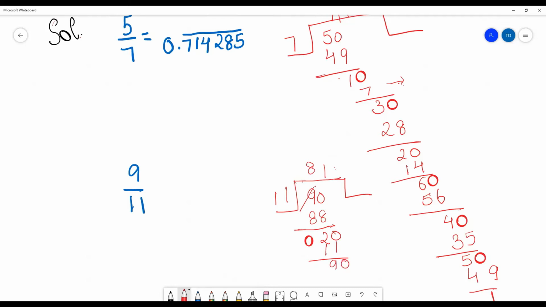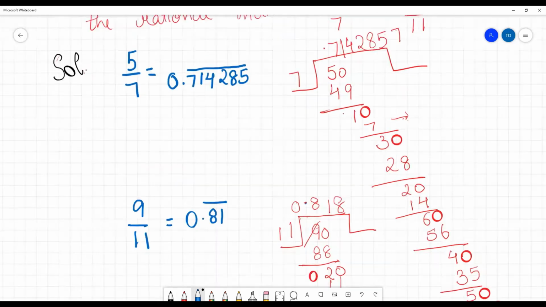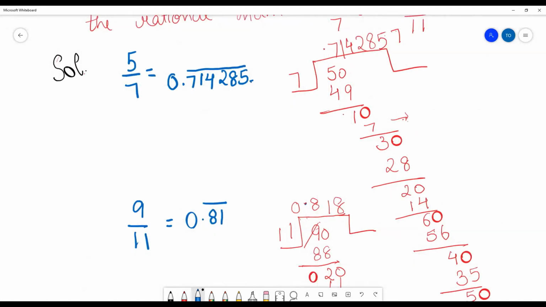Then again the same procedure will continue. We are saying the same procedure is continuing again. So what will we do here? We will leave it up till here and write the answer. The answer is 0.818, so we have the answer as 0.81 bar. So we have to find the irrational numbers between this and this.